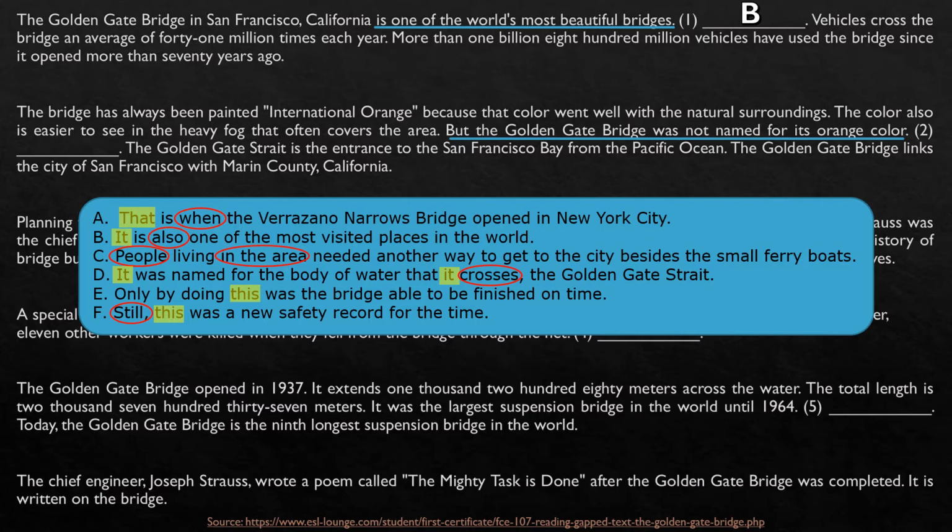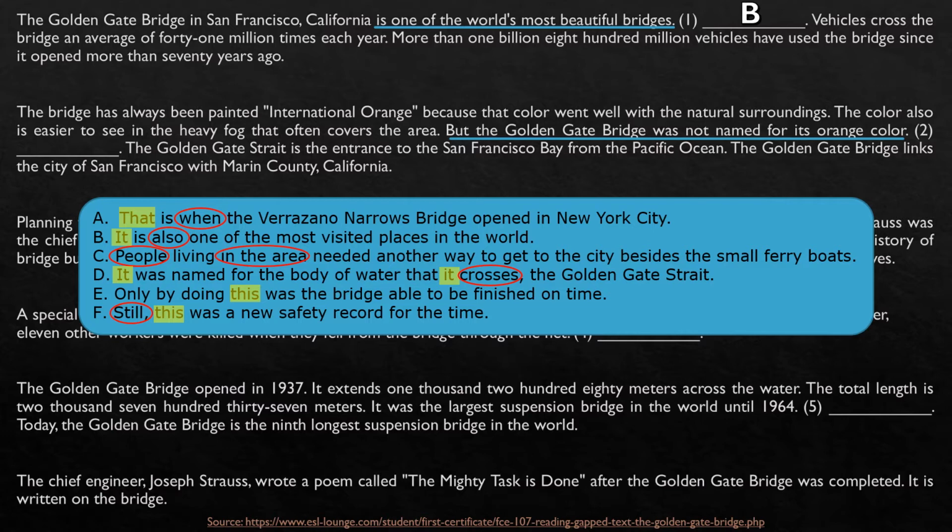Probably the explanation, the real explanation for the name, right? So let's see, let's continue here. The Golden Gate Strait is the entrance to the San Francisco Bay from the Pacific Ocean. The Golden Gate Bridge links the city of San Francisco with Marin County, California.